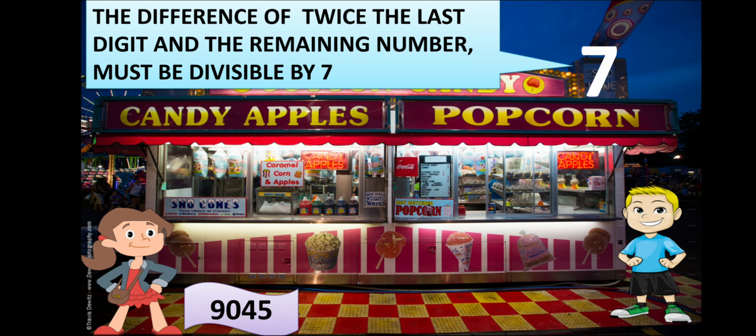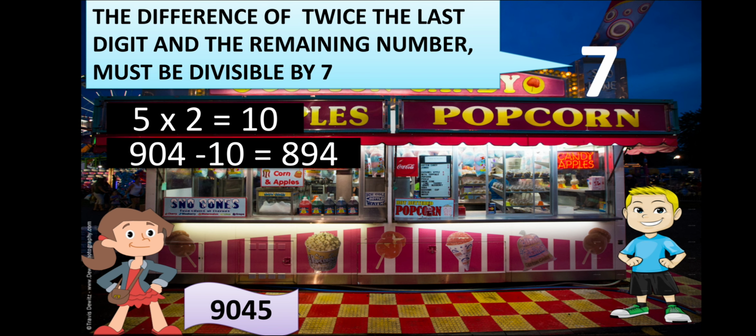Now Ginny has the number 9045. The last digit is 5, so twice the last digit means 5 2s are 10. Next, if we take out 5, the remaining number is 904. Now we subtract 10 from 904. The difference of 904 and 10 is 894. Now 894 is also a 3-digit number. Let's repeat the same step again. We can repeat it until we get an answer.